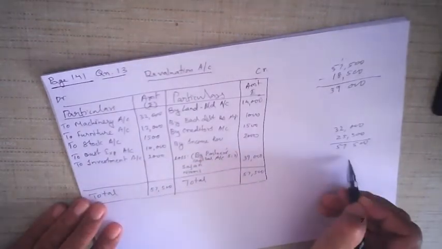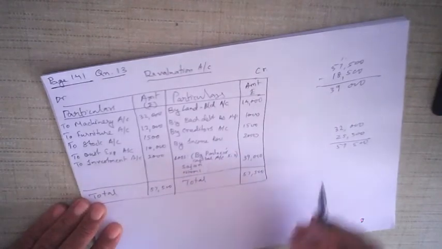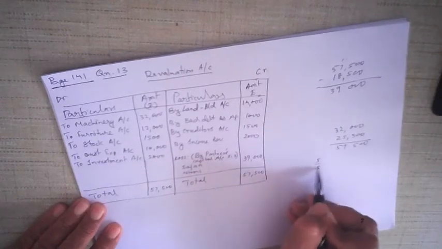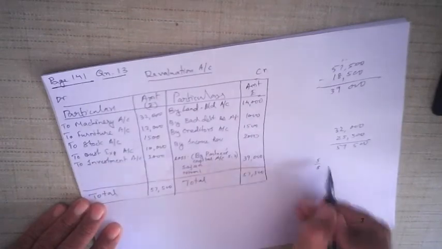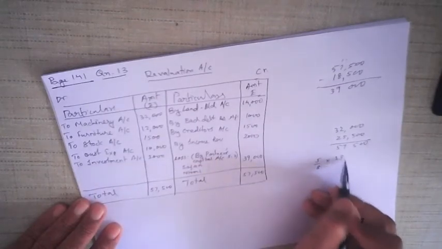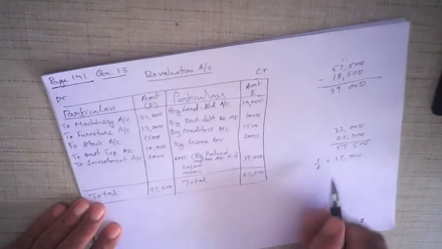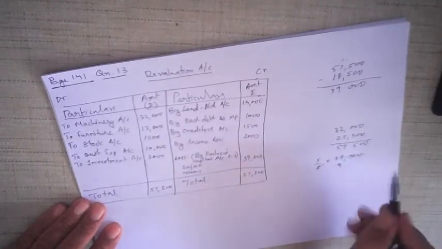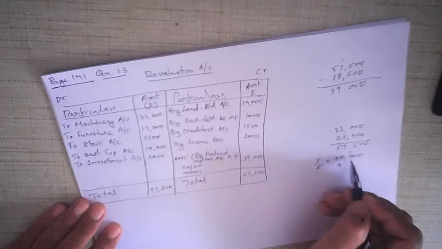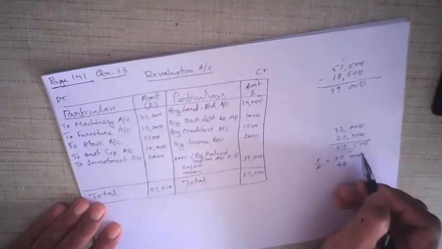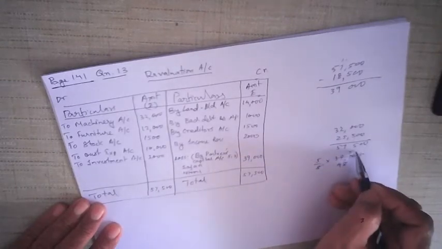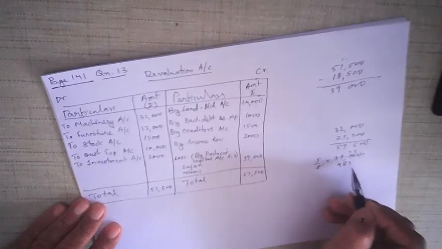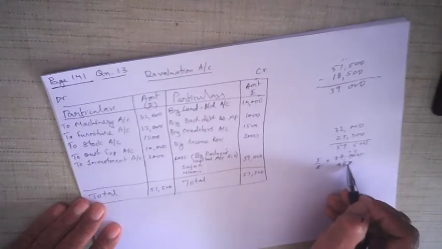Alright, now 39,000 is to be transferred in the ratio 5:3. So 5 upon 8. Calculate 5 upon 8 of 39,000. Okay, so if I divide this by 8, 8 4s are 32, 7 39, 70, 8 8s are 64, 60, 8 7s are 56, 40, 8 5s are 40.